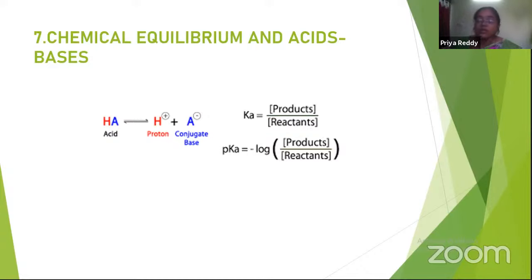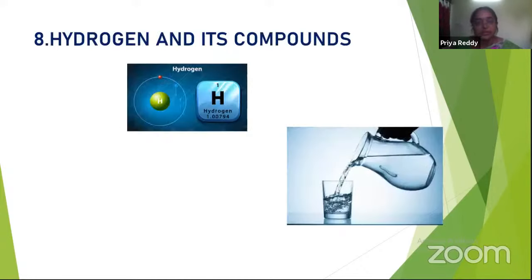Then we will go for the remedy, how to make the reaction attain equilibrium at the last stage of the reaction. If the reaction attains equilibrium at the last stage, then the yield of the chemical reaction will be obtained more. So such studies are there in chemical equilibrium. And in the internal part we will study about acids and bases in this unit.